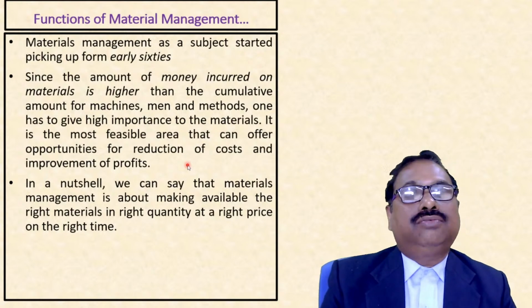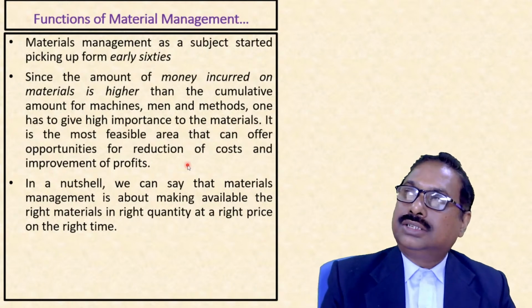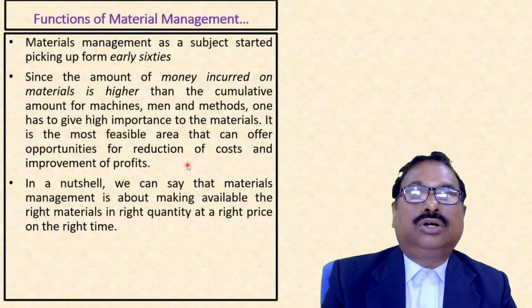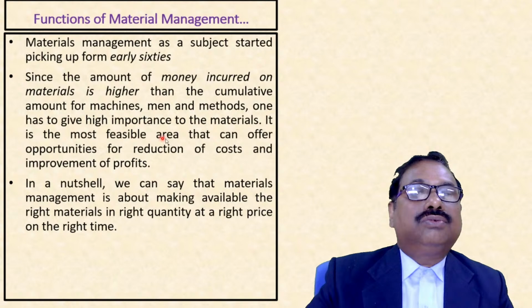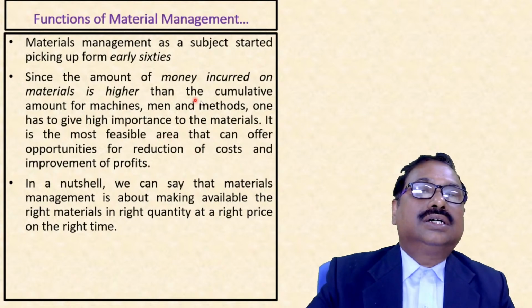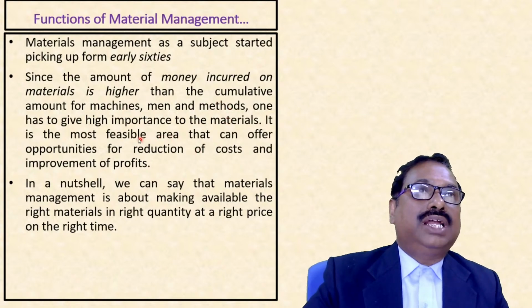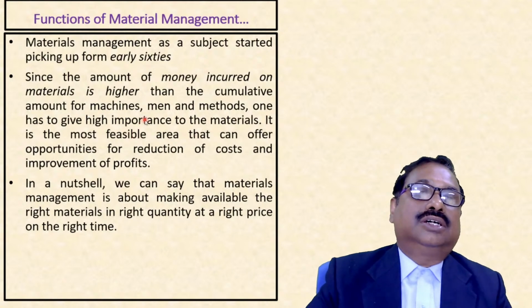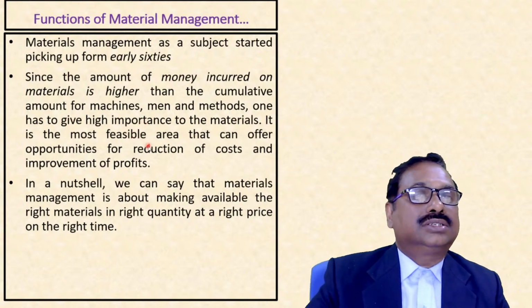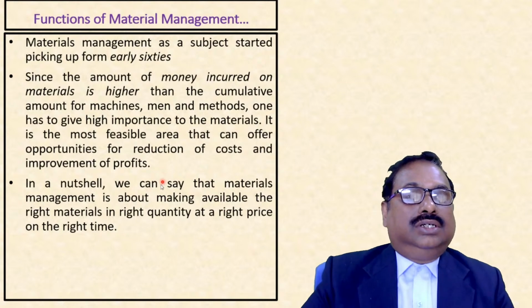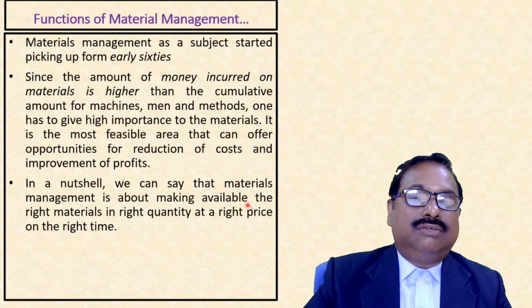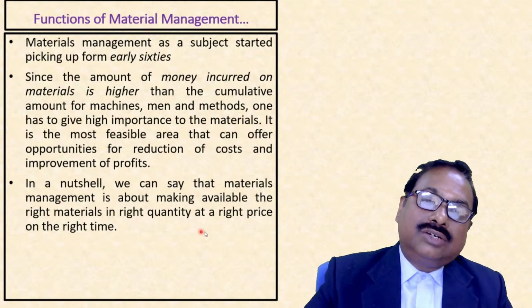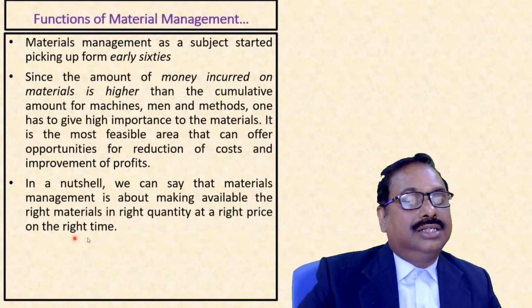Or vital few and trivial many, or this Pareto law, 80 by 20 law. That means vital few and trivial many. So if we are managing materials here, we are managing around 60% of the money. So that is the importance of materials management. So here we can say that materials management is about making available the right material in the right quantity at the right price and at the right time.